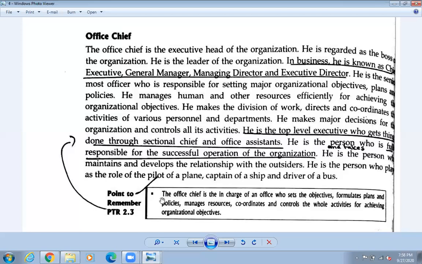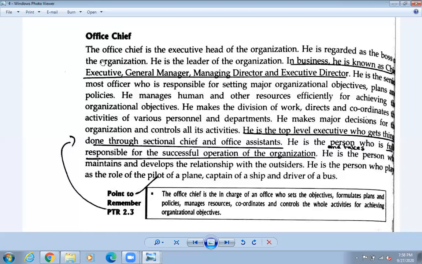So that portion, okay, so that malik must pay for them. Okay, so he is the top level executive who gets things done through the sectional office and the office assistant, and he takes full responsibility. You can write down like this: takes full responsibility for the successful operation of the organization. Right, so सबै जिम्मेवारी लिने काम गर्छ. Then after writing this much, then go here. Okay, अब यो office chief भनेको चाहिँ